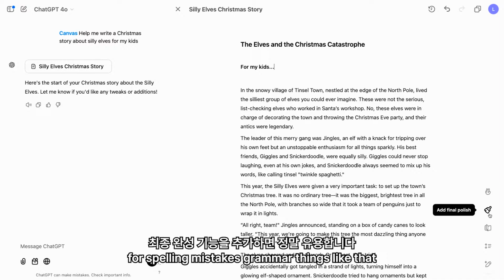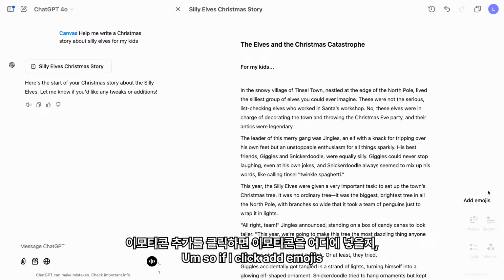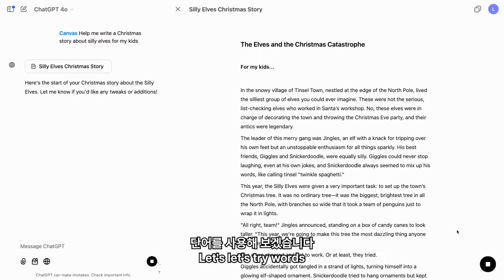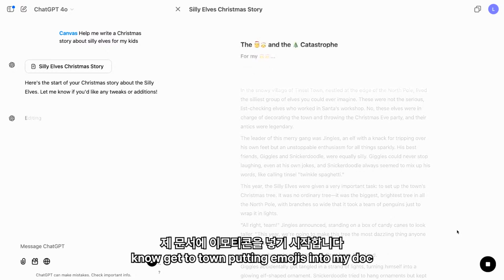Check for spelling mistakes, grammar, things like that. And then add emojis. That sounds fun. Yeah, we love emojis. All right, well, let's try it. So if I click add emojis, I've got some options about where I want to put them: words, sections, lists. Let's try words. I click that, and ChatGPT is going to get to town putting emojis into my doc.